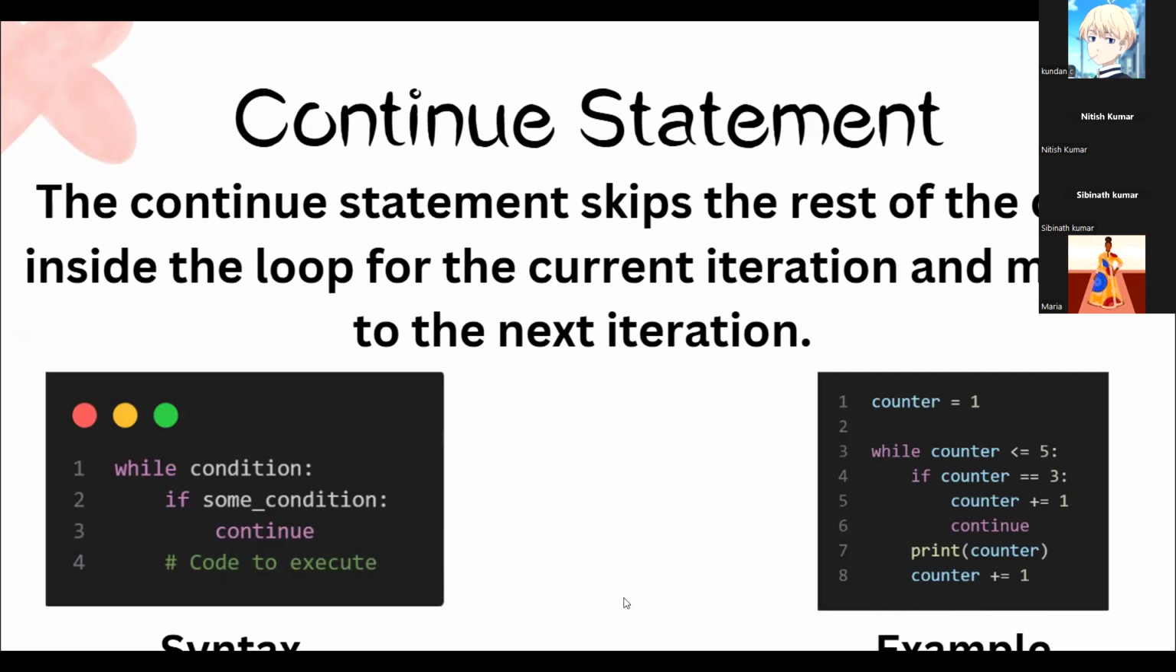Yeah, like in that code, while counter is 6 and counter plus equals 1, and if counter equals 4, except 4, it will print all the rest of the numbers. Yeah. I didn't get that higher value concept, but yeah, except for everything it will be printed. That's correct.